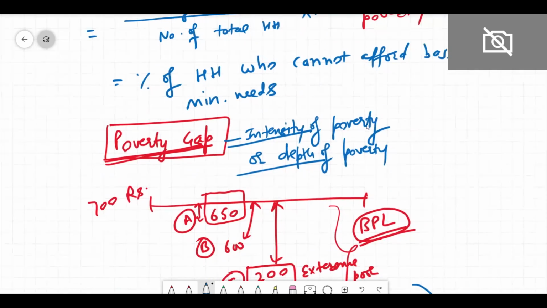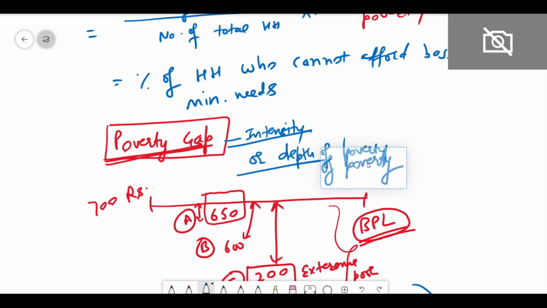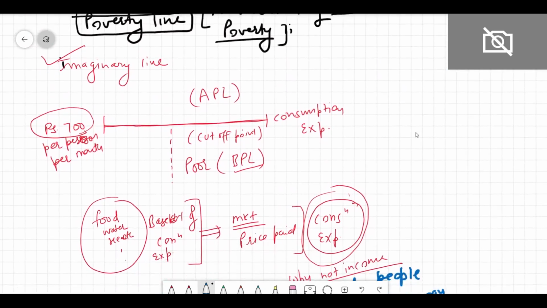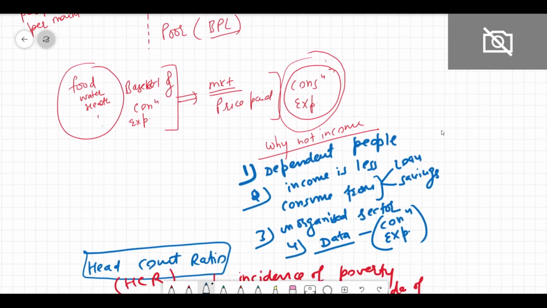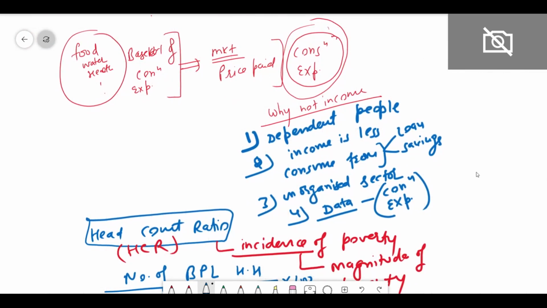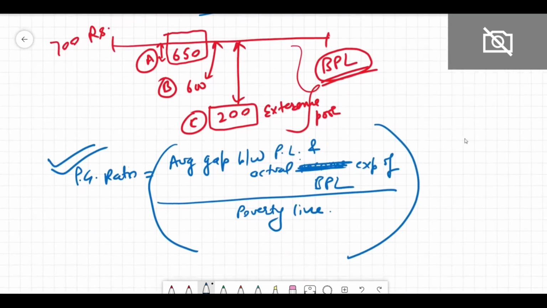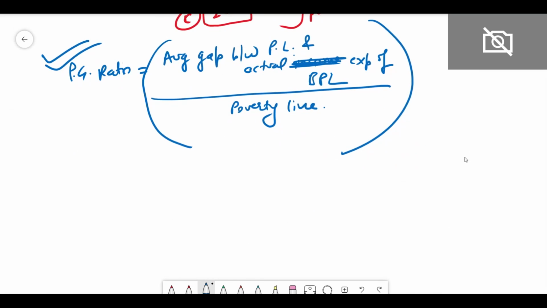So far we have discussed the poverty line. We have discussed why we do not consider the income. We have discussed the head count ratio, and we have discussed the poverty gap, right?